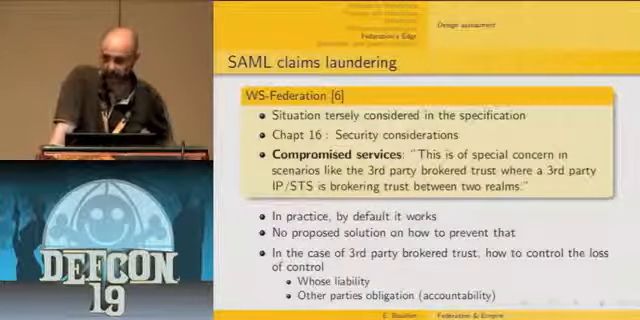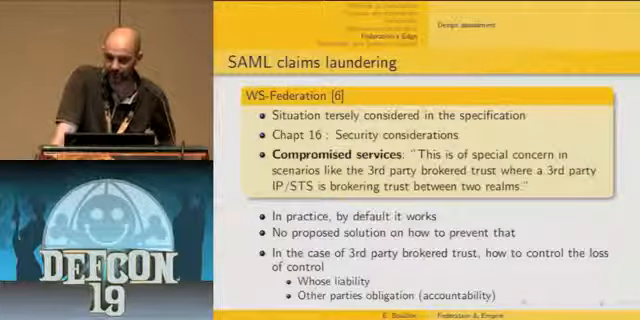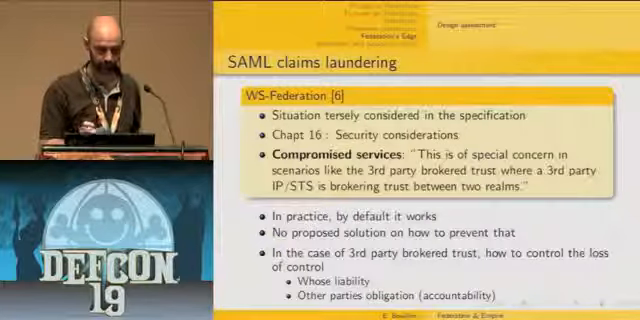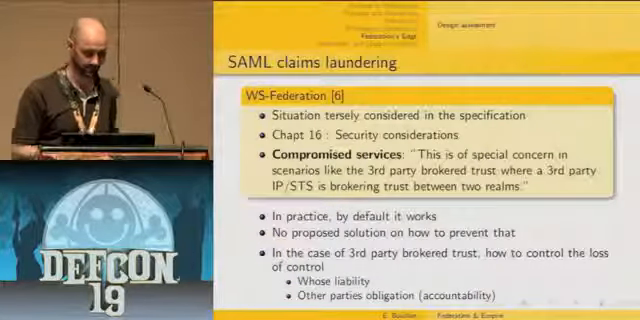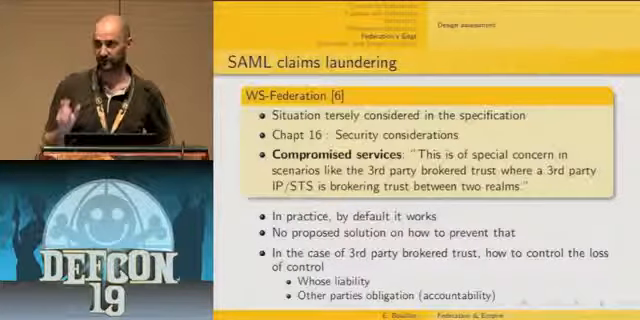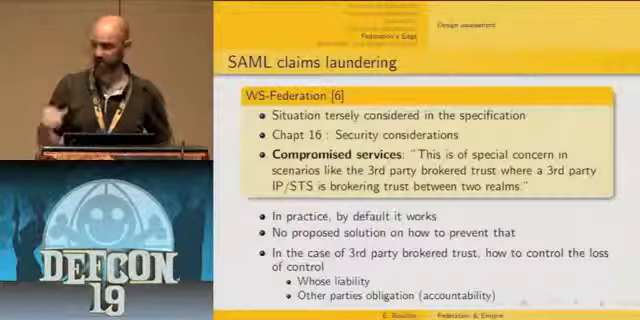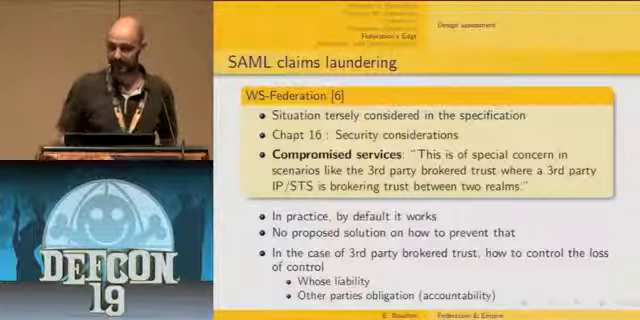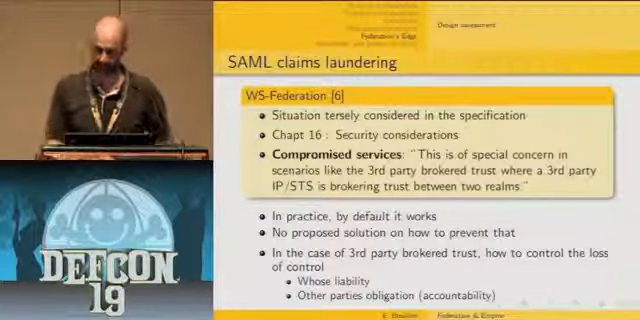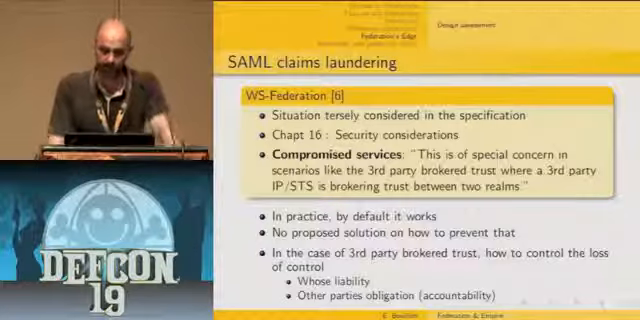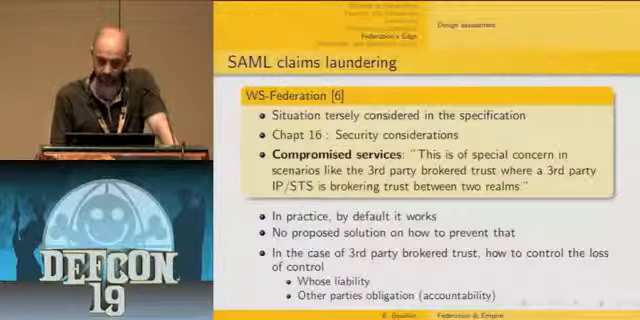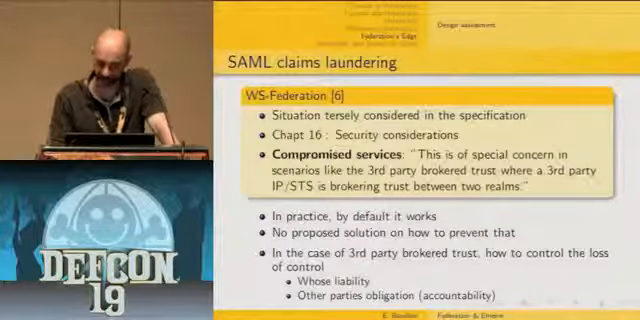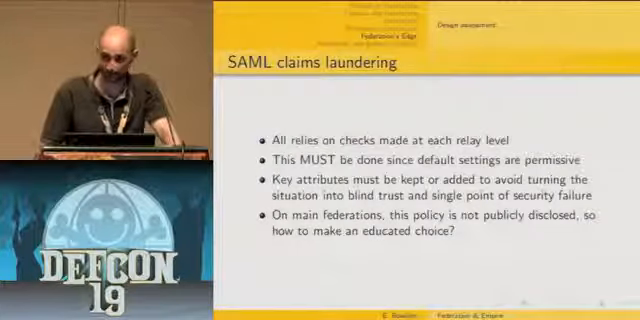And if you go back to the standards themselves, this kind of consideration has only been cursorily mentioned in the bullet I mentioned previously, which is the compromised services. And indeed, they recognize that this is a very major issue when you have this third-party broker trust relationship. But on the other hand, in practice, it works by default, and there is no proposed solution on how to prevent that. So in the case of a third-party broker trust, you need to control the loss of controls. That means whose liability is involved, etc. What are other parties' obligations? And that's the concept I've called SAML claims laundering.